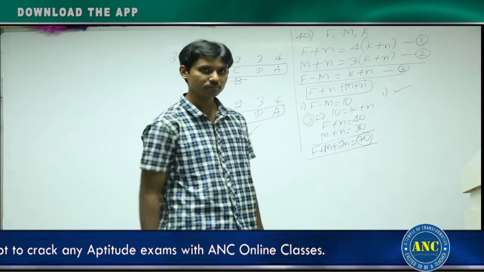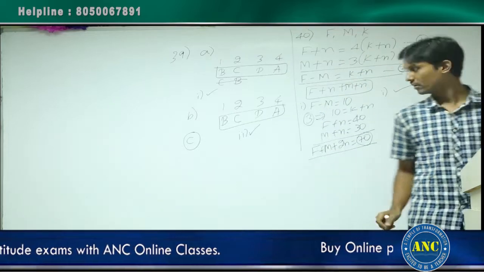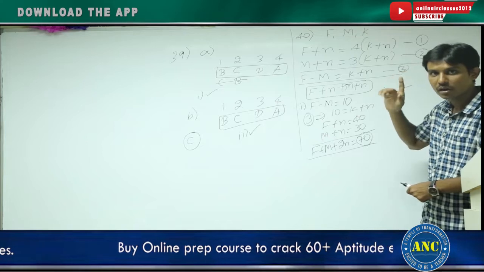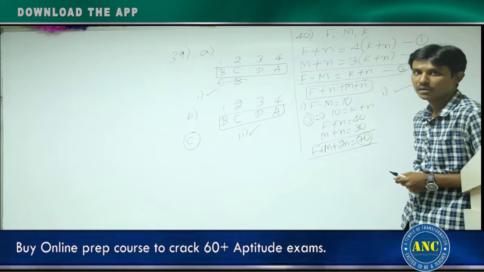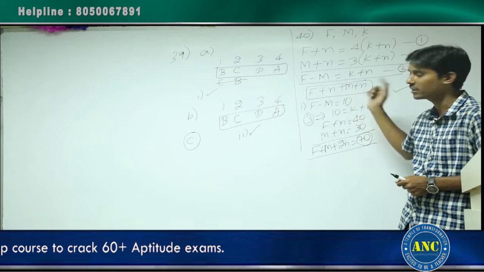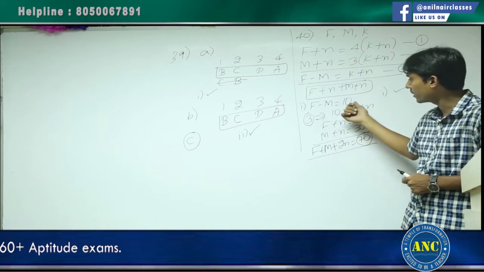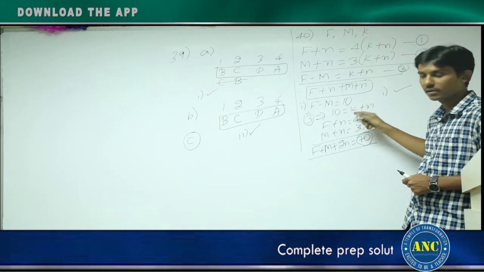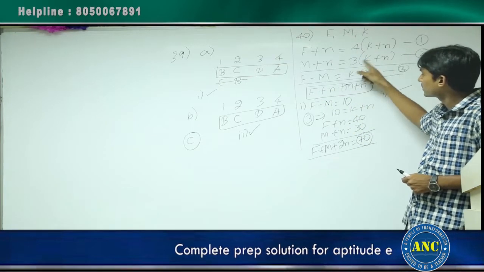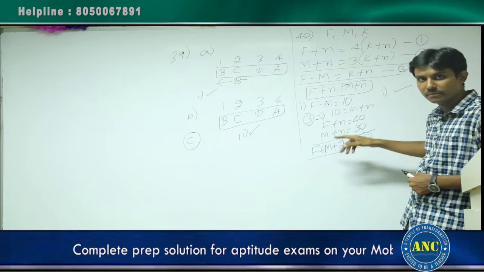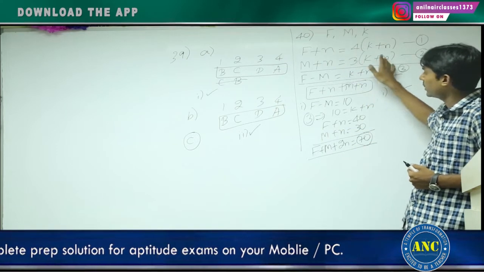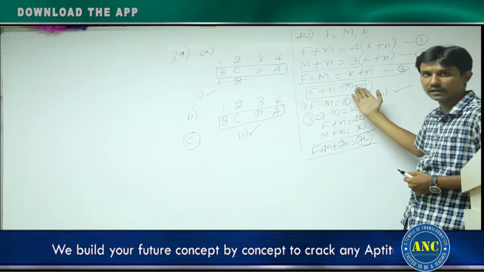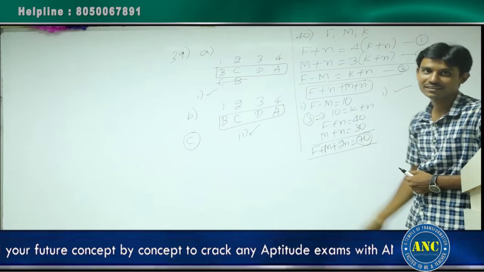Sanjay, doubt? First statement, can you explain? Can I explain? See here. Till where you understood, Sanjay? This is what I need to find. Combined ages of father and mother after n years, F plus M plus 2n. First statement, age difference is 10, F minus M is 10. 10 is equal to K plus n. Substitute K plus n: 4 into 10 is 40, 3 into 10 is 30. F plus M plus 2n is what I need to find. It is 70. You are getting a unique answer.